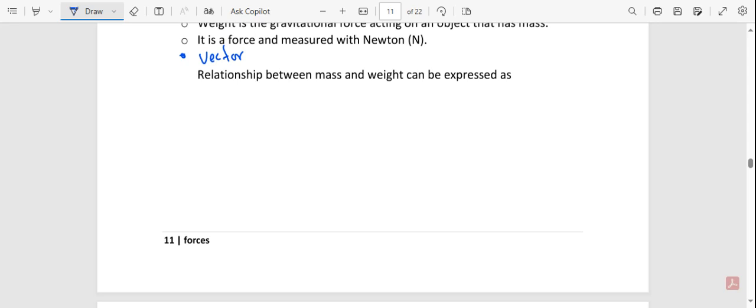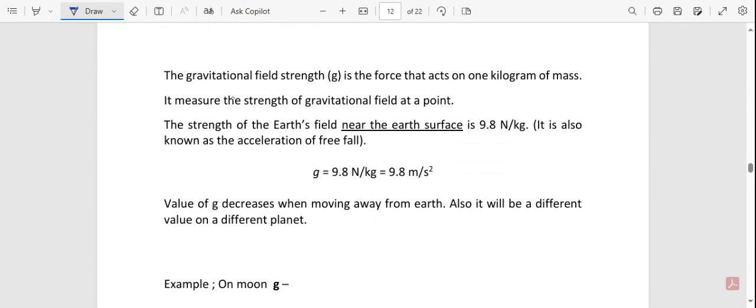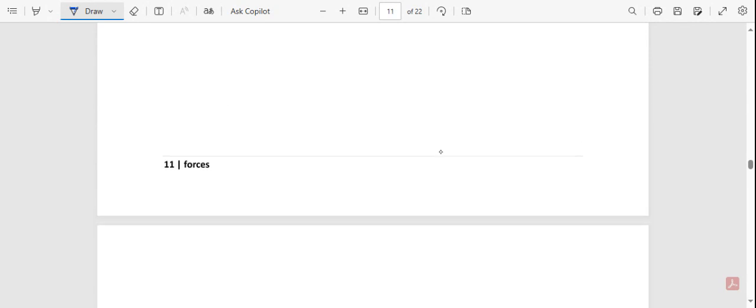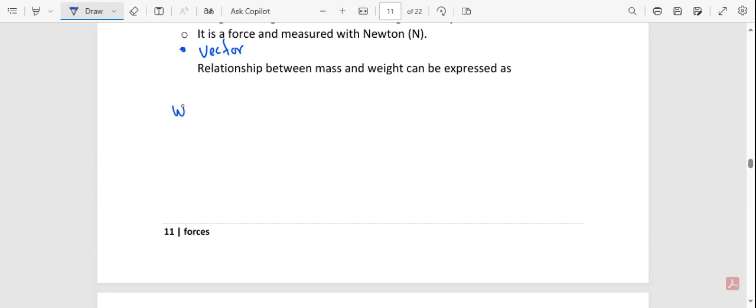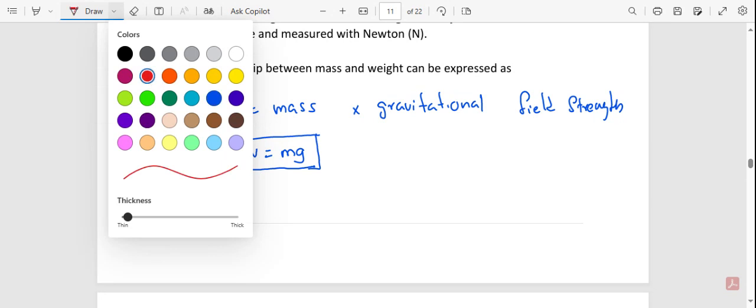If you go back to the note, what is meant by g is mentioned here. We write the equation there. First write like this: weight equals mass multiplied by gravitational field strength. So write as equation W equals mg. If you are given the mass of a certain object, this is how we calculate the weight of the object.